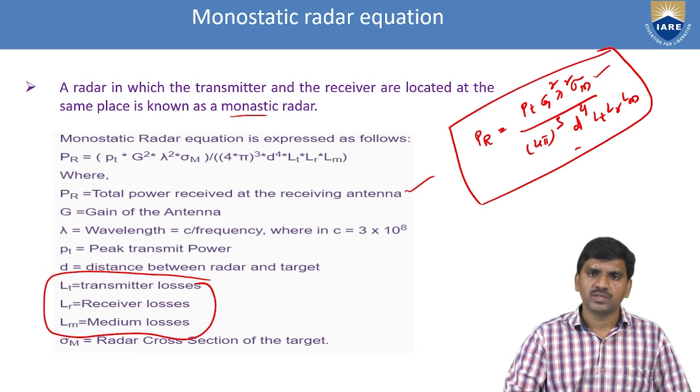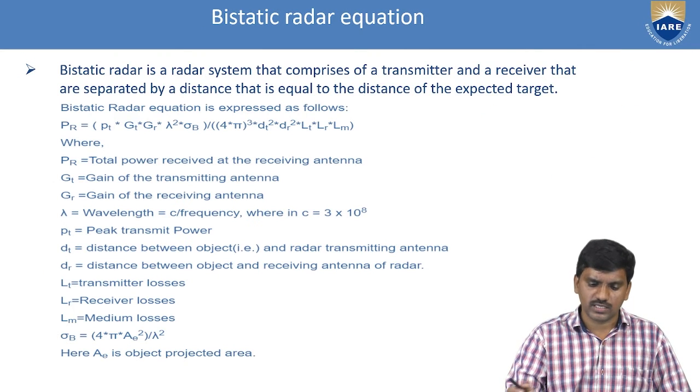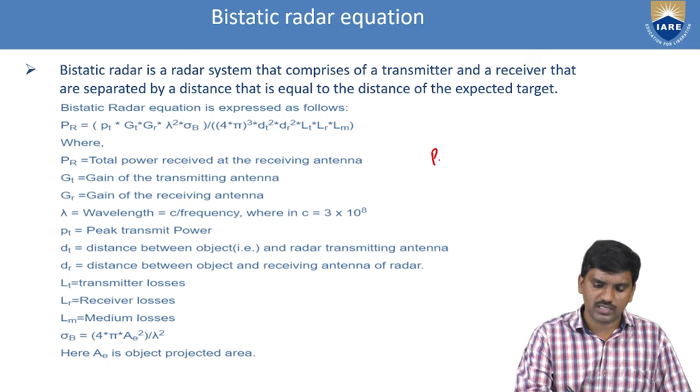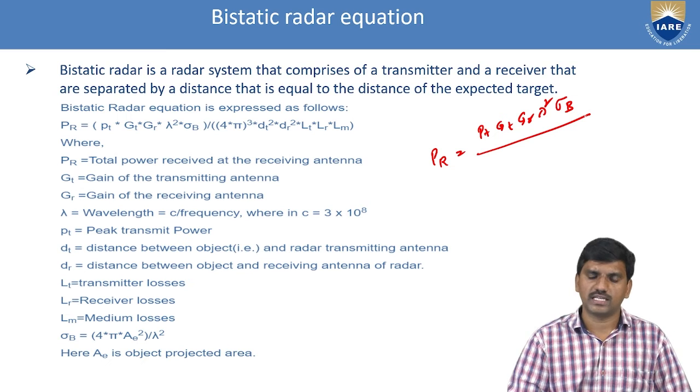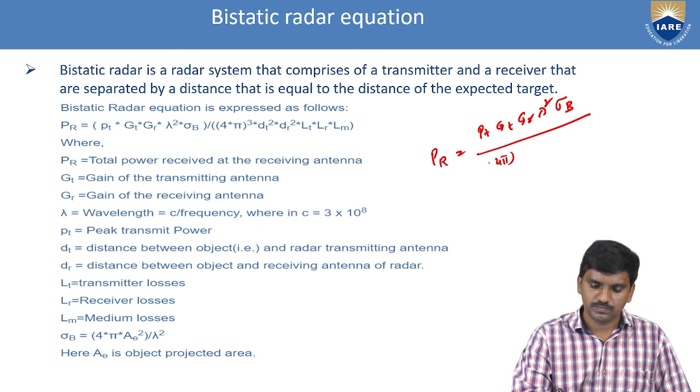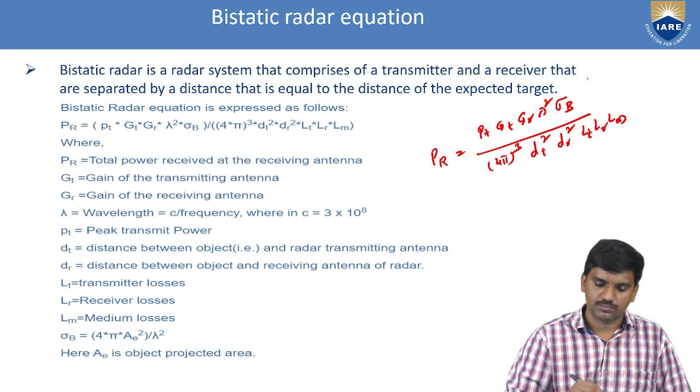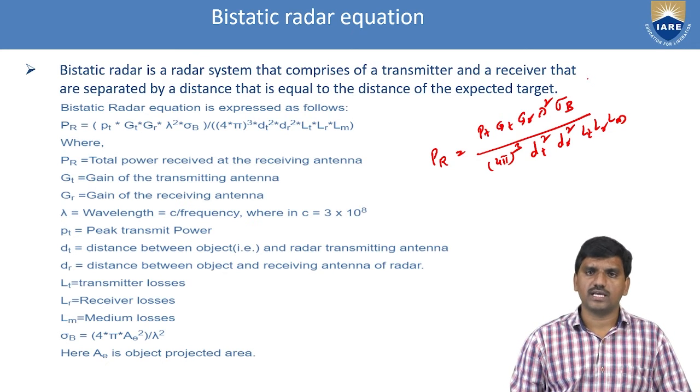Next, moving on to the bistatic radar equation, which uses the same parameters but with a little change. P_R is equal to P_T G_T G_R lambda squared sigma_B for bistatic radar, by 4 pi cubed d_T squared d_R squared L_T L_R L_M. So this is the radar range equation for bistatic radar.